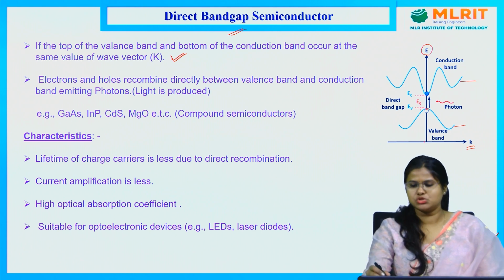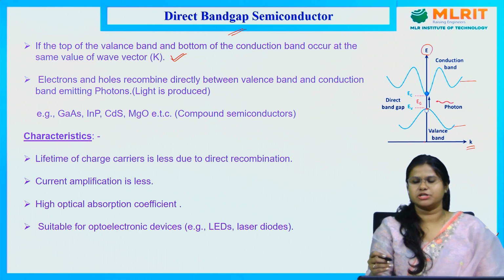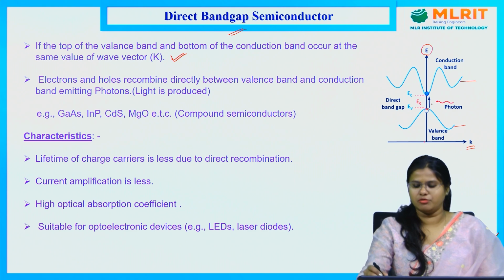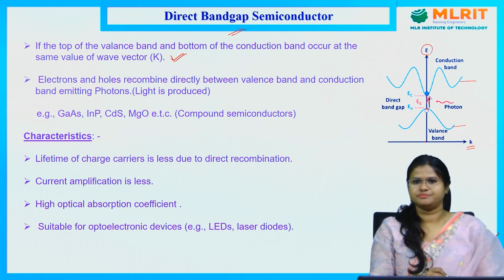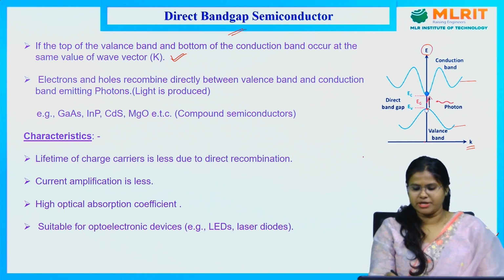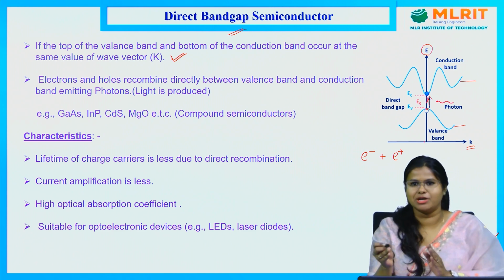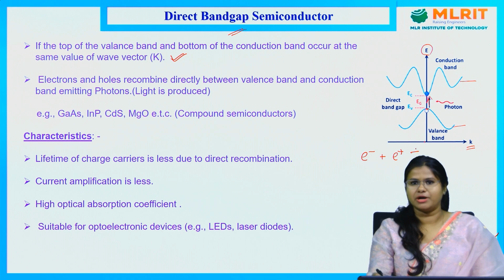As the top of the valence band and the bottom of the conduction band are at the same value of wave vector, this electron and hole will recombine easily. The hole is nothing but a positively charged particle with the same mass as an electron but positive charge. When the electron and hole recombine, we will get one photon of energy h nu. So a photon will be produced.